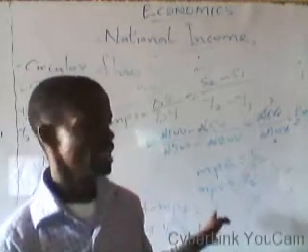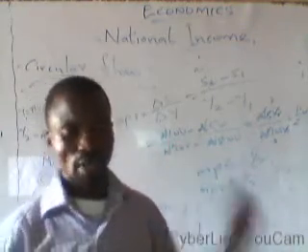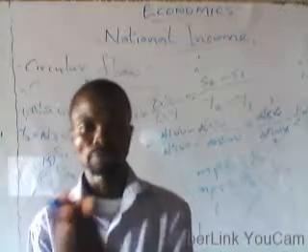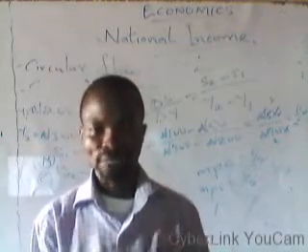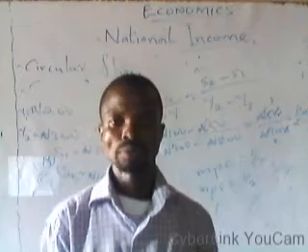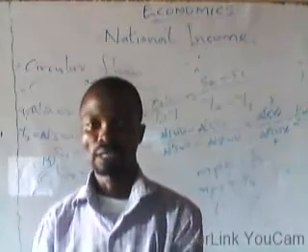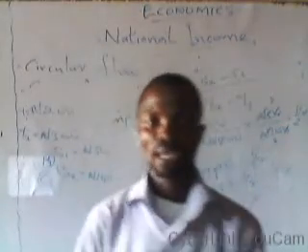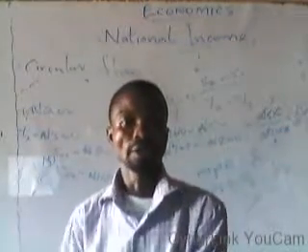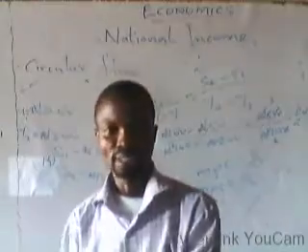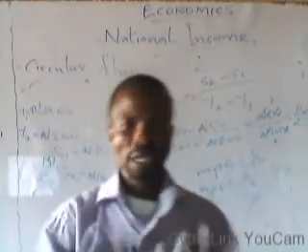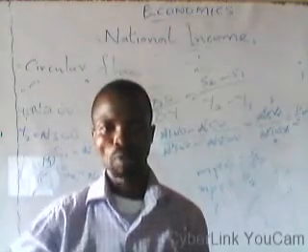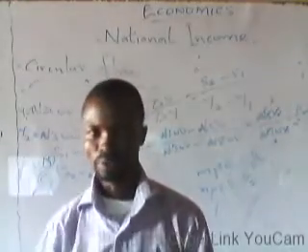Under the circular flow of income, economists consider the economy as made up of two sectors: the sector that possesses factors of production and consumes the finished goods and services, described as the household sector or private sector; and the second sector, the business firm or government, which makes use of the factors of production to produce goods and services and gives the rewards to the factors of production.